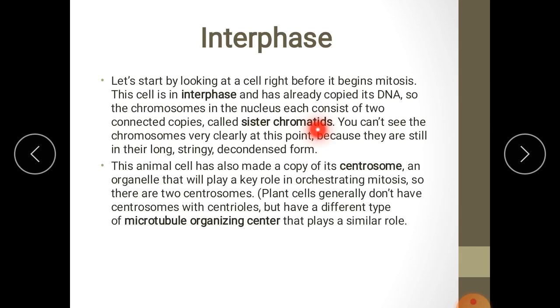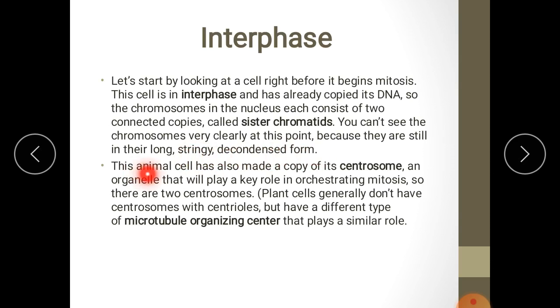Each chromosome has two sister chromatids. You can't see the chromosomes very clearly at this point because they are very thin and not condensed. They are thread-like structures, therefore not easily seen under a compound microscope, because they are still in their long, stringy, decondensed form.